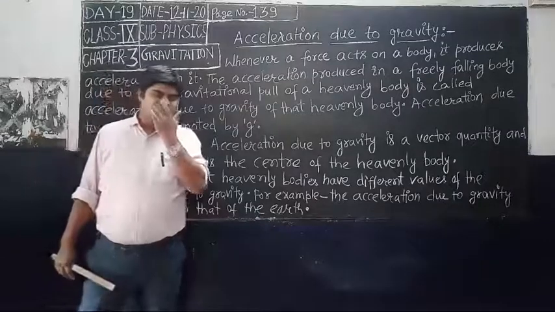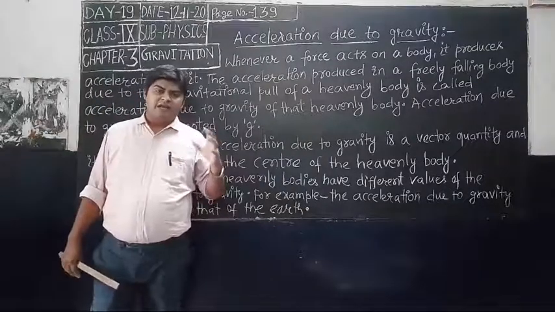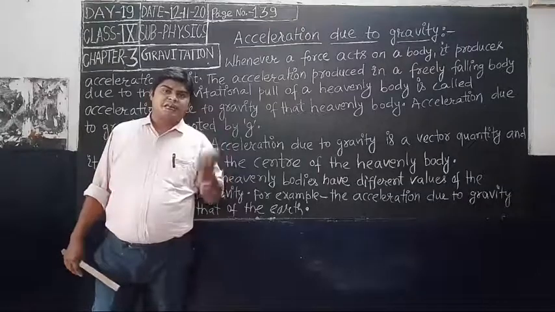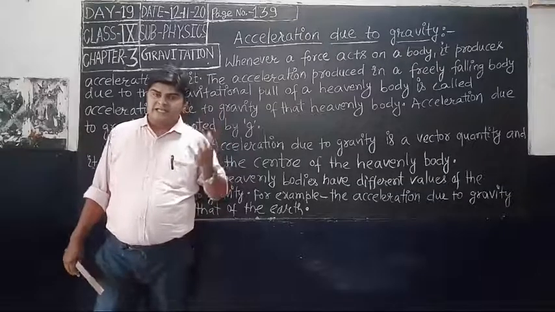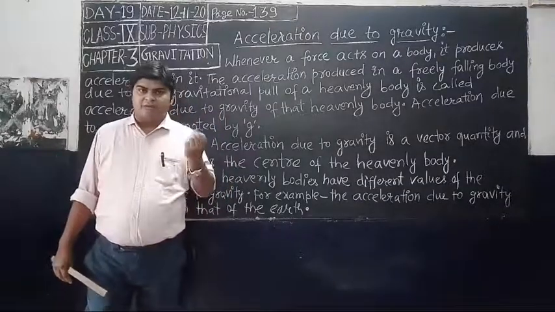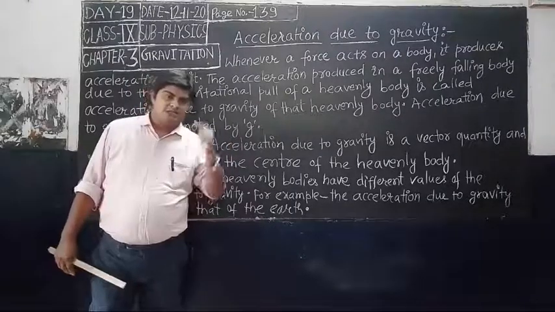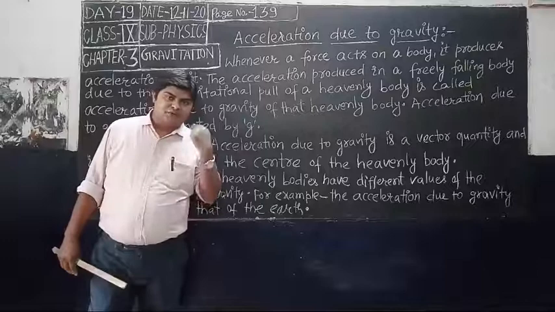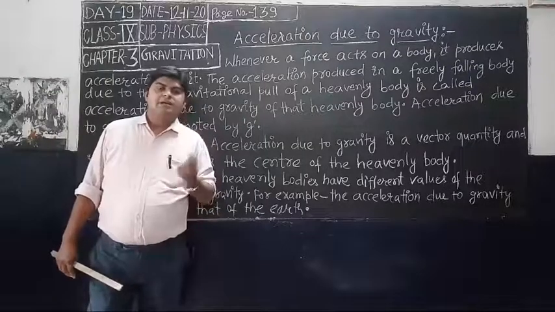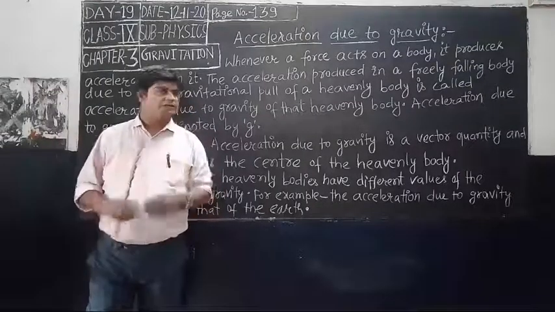For example, when Earth attracts a ball, acceleration is produced in the ball. That acceleration is called acceleration due to gravity of the Earth.